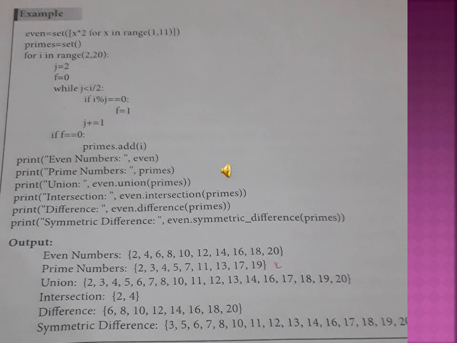Okay, next one, prime. Prime equal to set, for i in range 2 comma 20. j equal to 2 and f equal to 0. These are what? Variable declaration. We have assigned the values. We have assigned the values for the while loop.